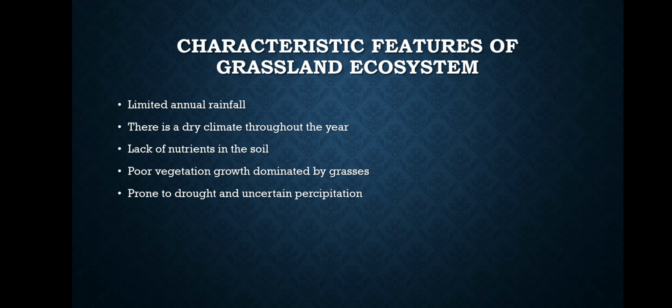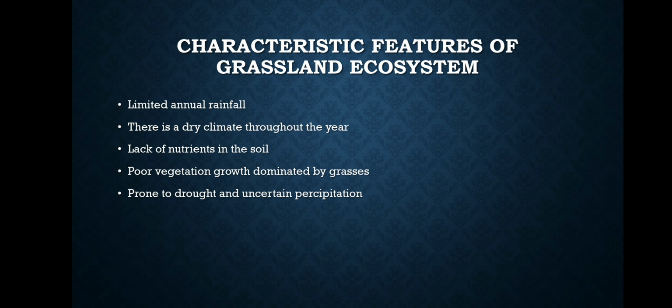Secondly, there is a dry climate throughout the year. The dry climate is a result of the failure of rain formation in the grassland due to lack of evapotranspiration or just evaporation on its own, just because most areas with grass are usually dry. Thirdly, we have lack of nutrients in the soil.